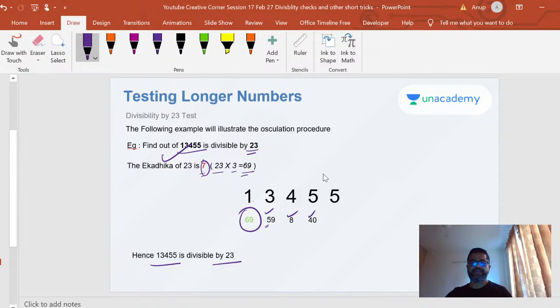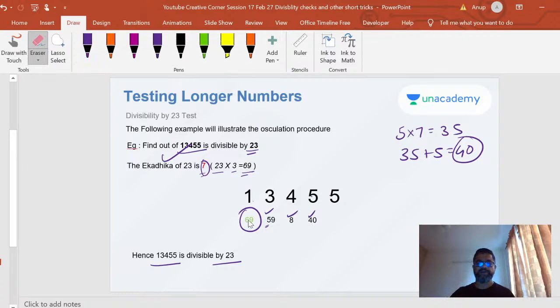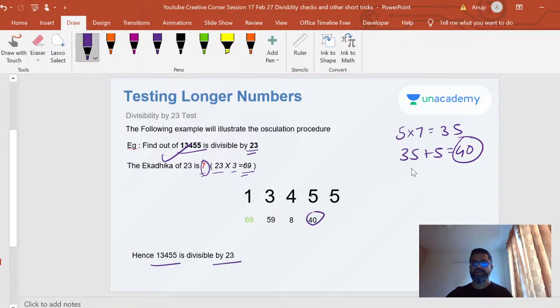Okay, so your ekadika is 7, which is very clear. I take this 5 and multiply it by 7. I get 35. I then add 35 to 5. I get 40. So very important, this 40 is all clear. Let me circle all these 40s that I'm getting. Draw a line here. Now I will take only the 0 and multiply it by 7. I get 0. Then I will add that 4. Don't forget that 4. 0 plus 4 is 4. Then I will add it to that next number. 4 plus 4 is 8. So that's how I got 8.